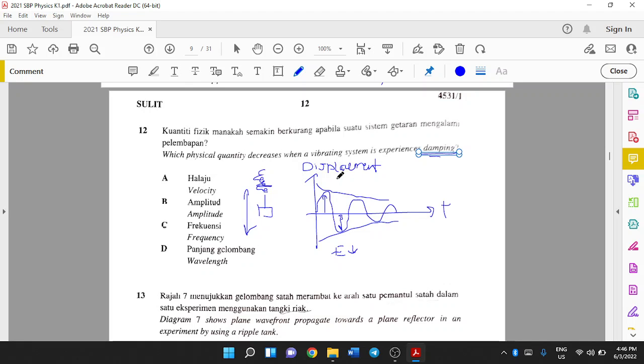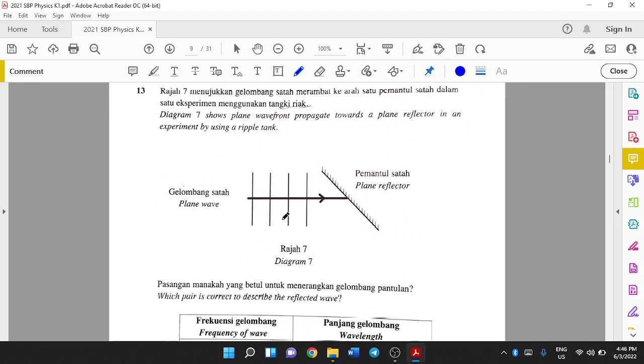The air resistance will resist the movement of this object, so your amplitude should be decreasing. Because the energy is decreasing, your amplitude decreases, but the frequency is not decreasing. The time for both sides is the same. The time will always be the same. The only thing changing is the amplitude because your energy is decreasing. So the frequency is the same, the velocity is the same, and the wavelength is also the same.